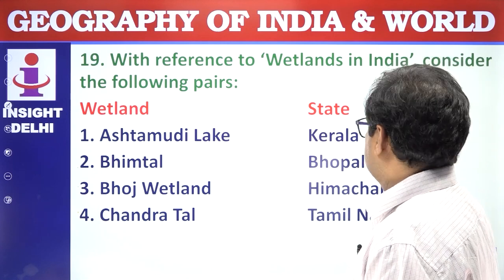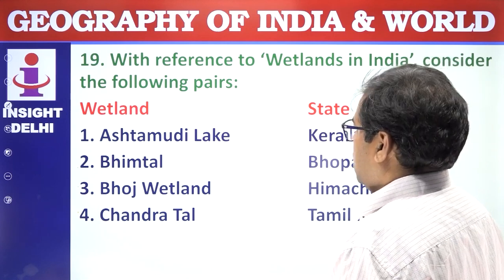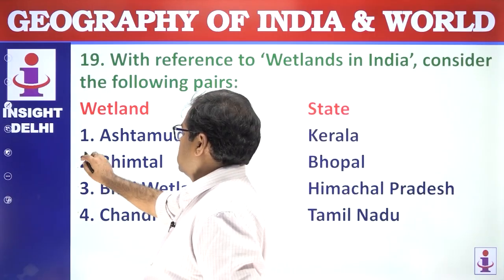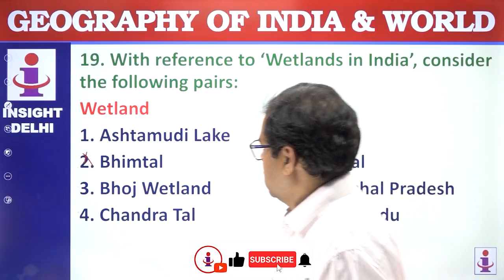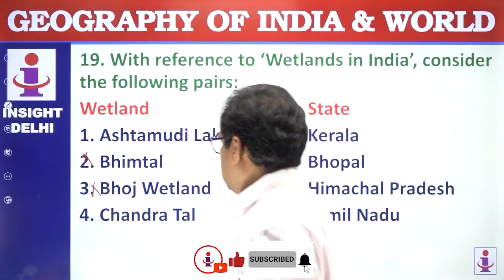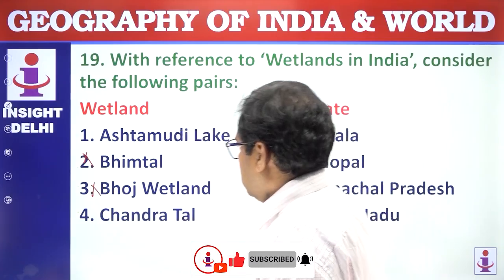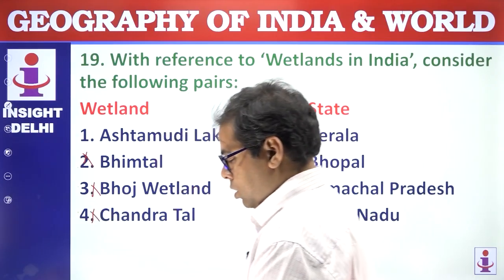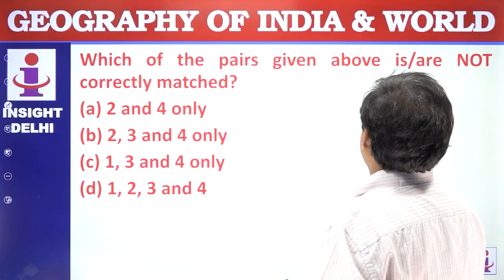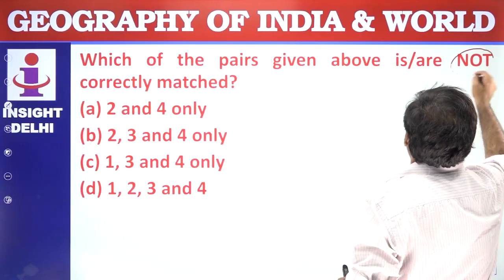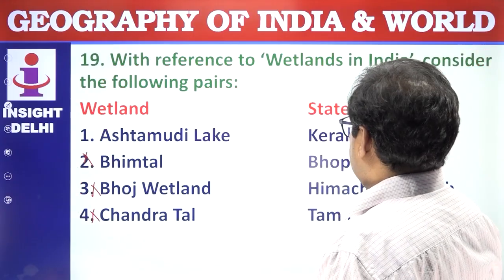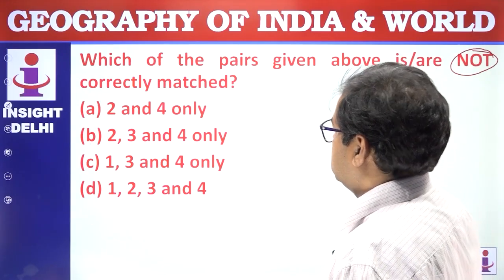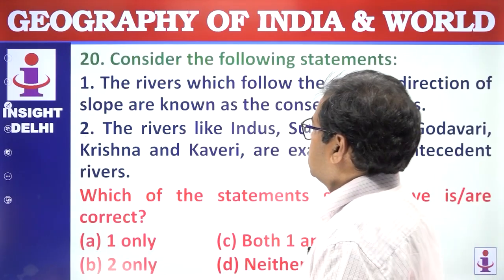Wetland Ashtamudi Lake, Kerala, this is correct. Bhimtal, it is in Uttarakhand. Bhoj wetland, Himachal Pradesh, this is wrong. Chandratal, it is in Himachal Pradesh. Which of the following pairs are not correct? So not correct: 2, 3, 4. Answer is B. Next question.